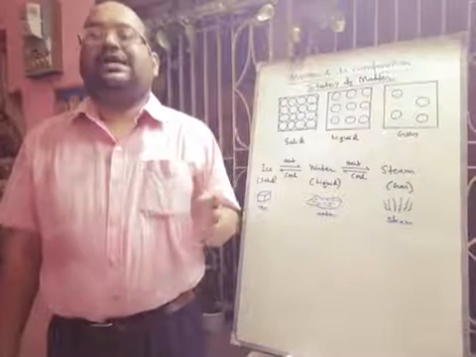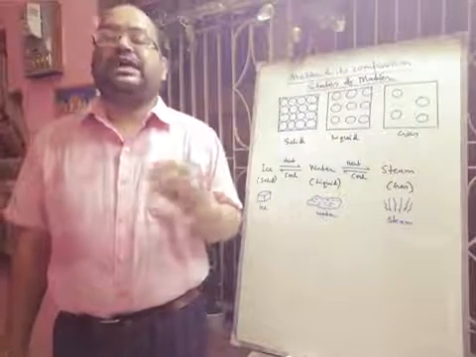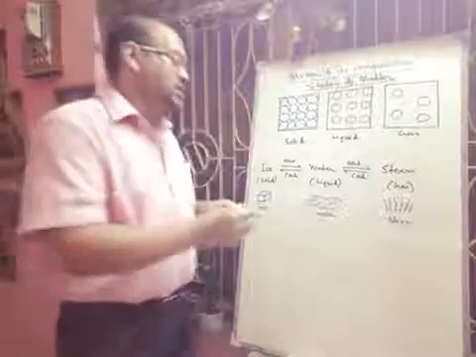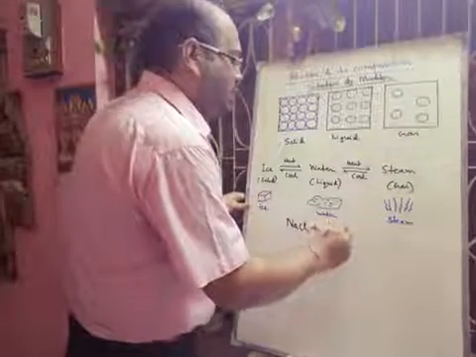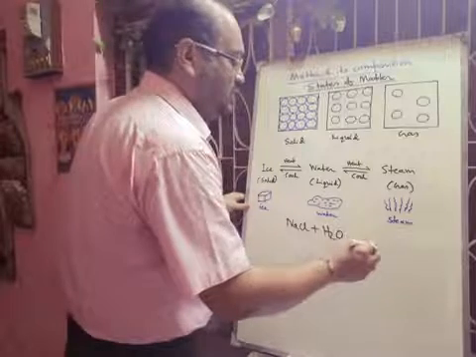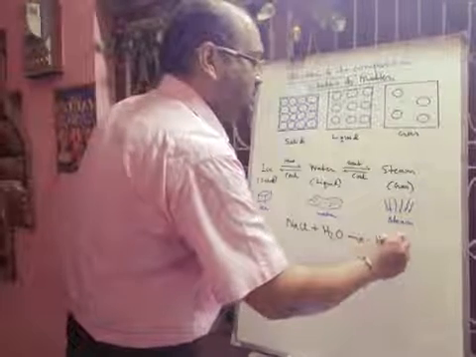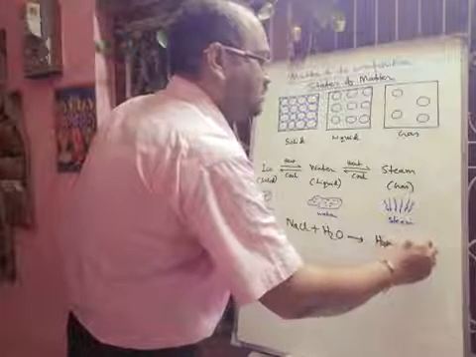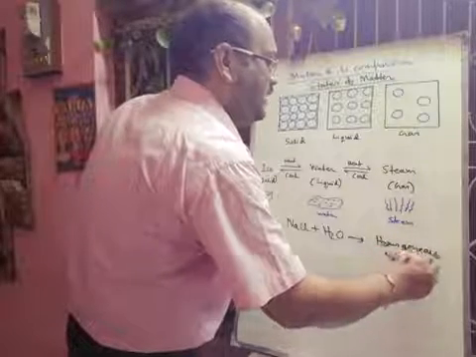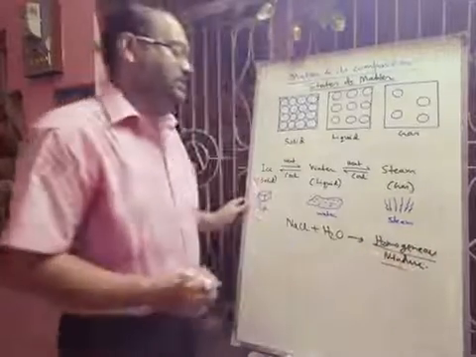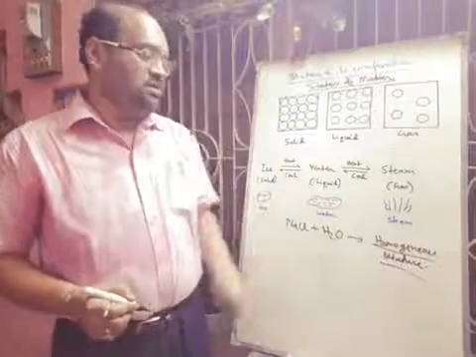Now, what is solute, solvent and solution, you have to understand. Suppose we take sodium chloride and add water, we will get a mixture. This is called a homogeneous mixture, where only one phase, one liquid phase, is present. So we will get a solution.